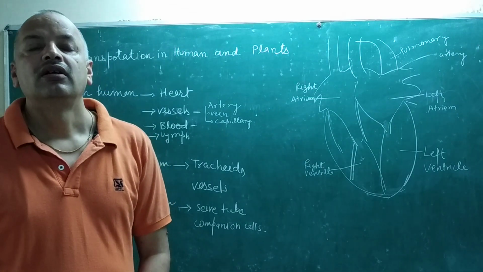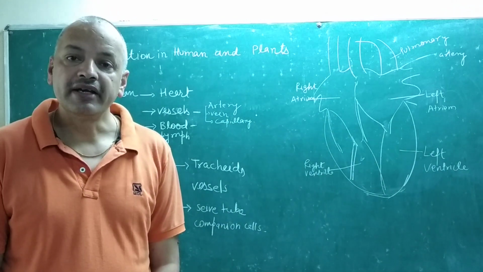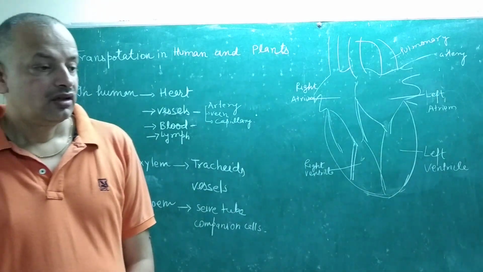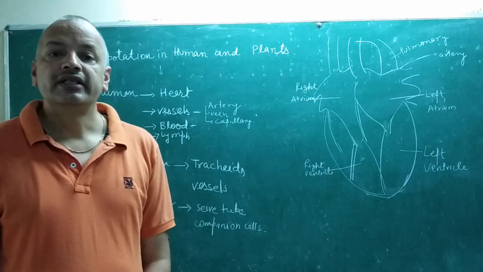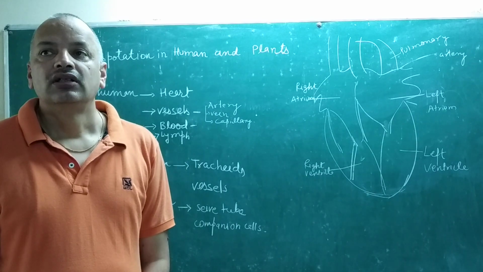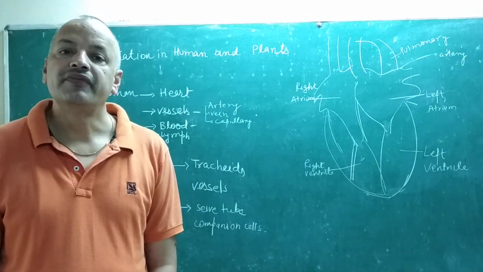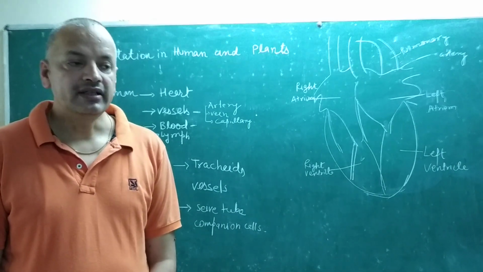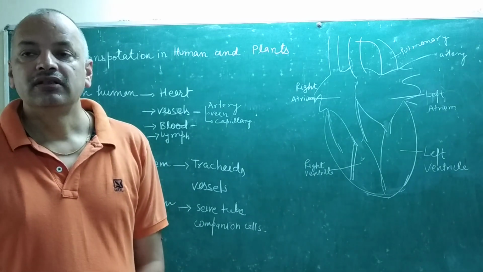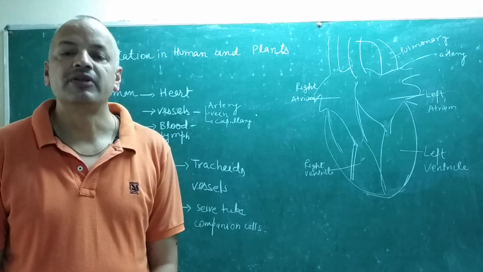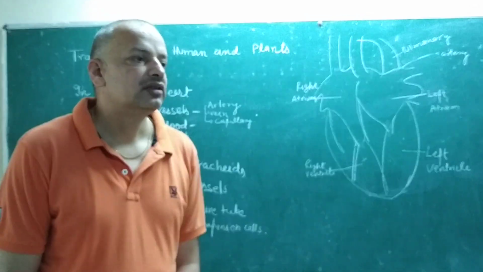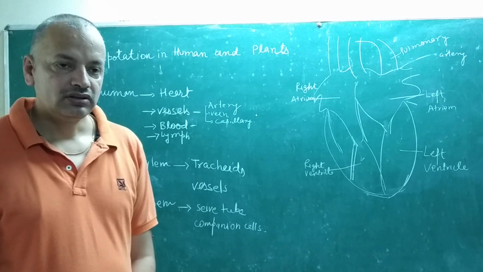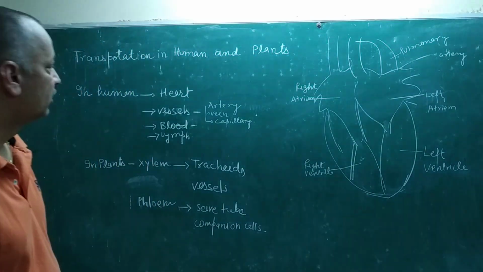And when blood visits one time for the circulation of the whole body, that is called single circulation. Single circulation is found in fishes, and double circulation is found in reptiles, birds, mammals and amphibians. So this is the single and double circulation of the circulatory system.